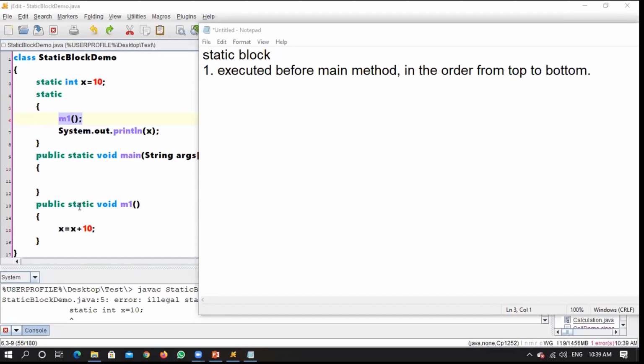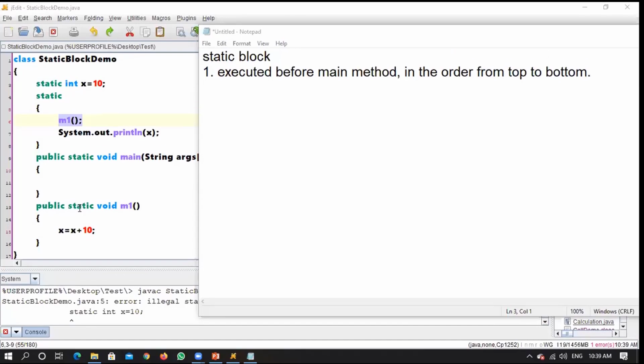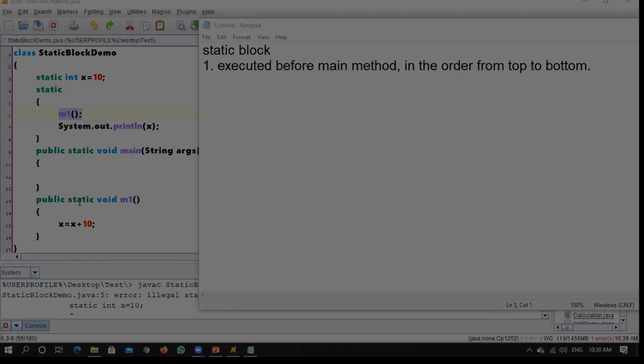Static, only one copy. That copy will be available from the time of a class load event until you close the main method.